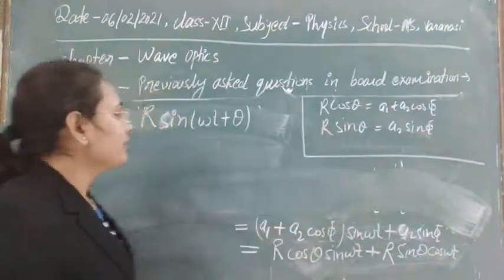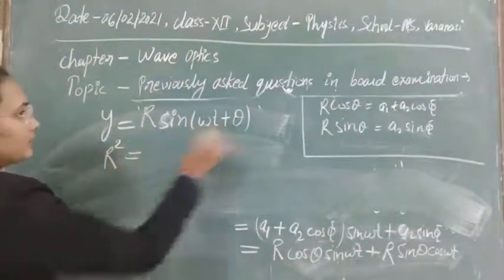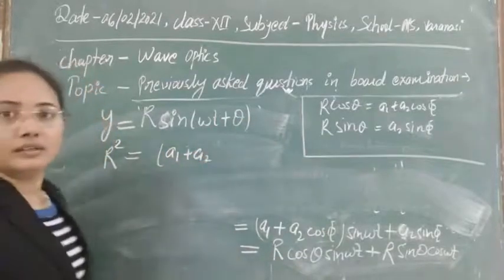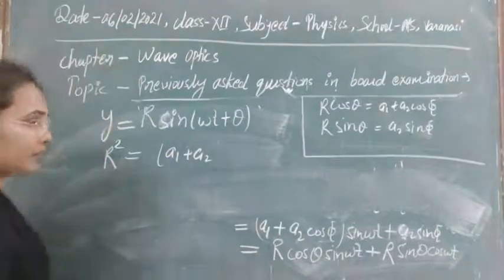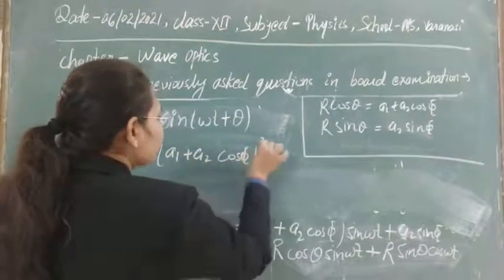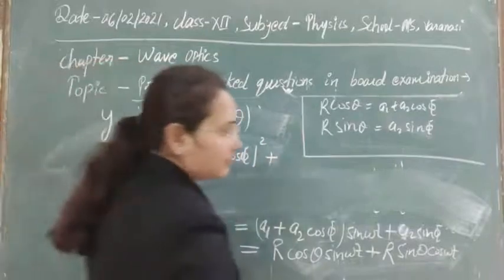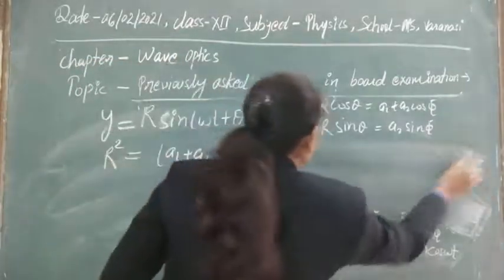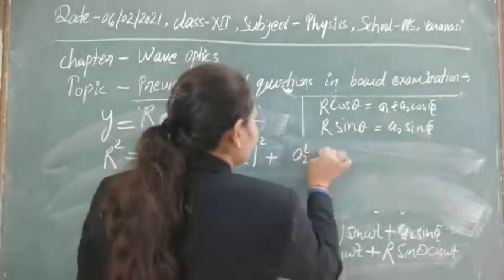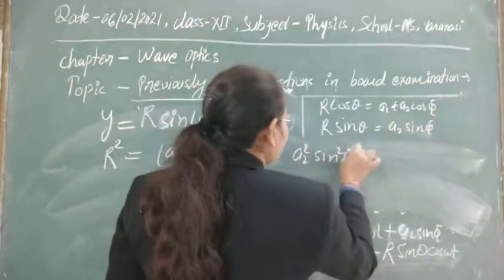Then obviously we will get r square equal to (a1 plus a2 cos phi) whole square plus a2 square sin square phi.